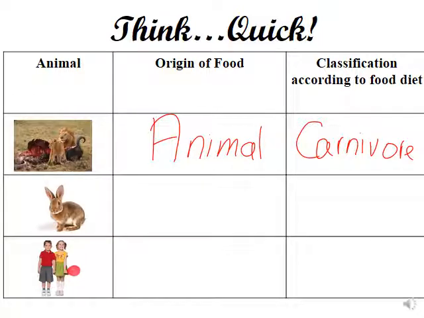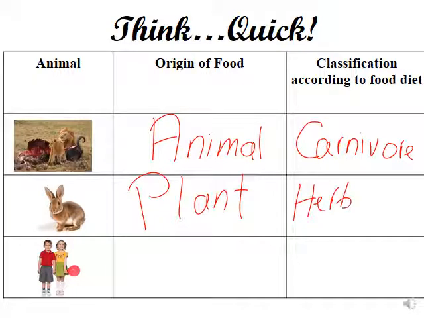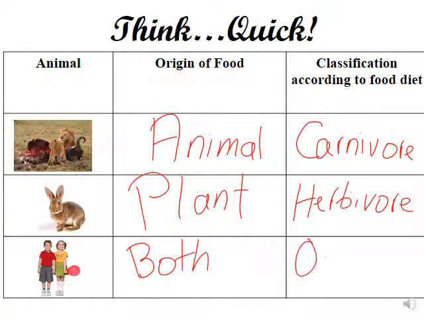Those that consume food of plant origin only, like the case of the rabbit, are called herbivore, while those that consume food of both plant and animal are called omnivore.